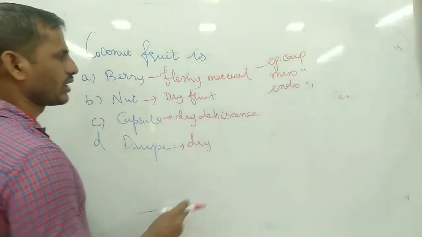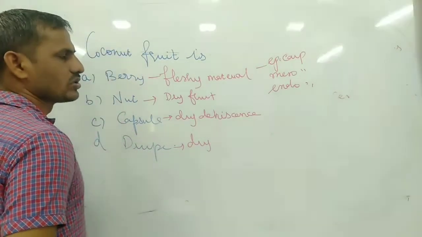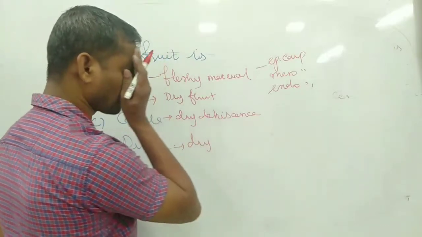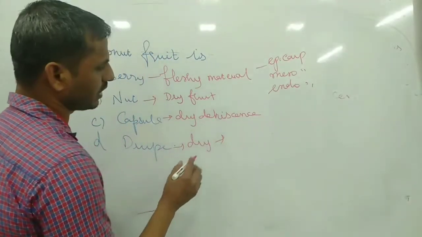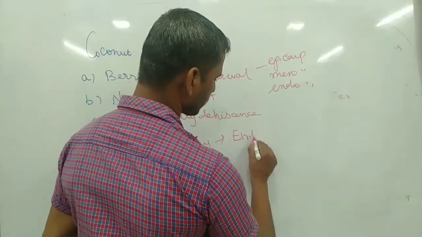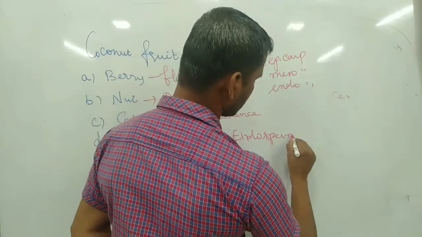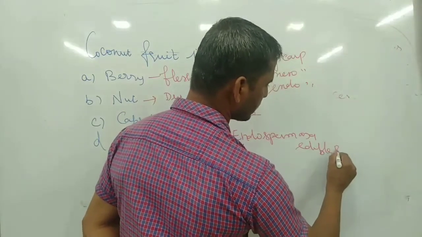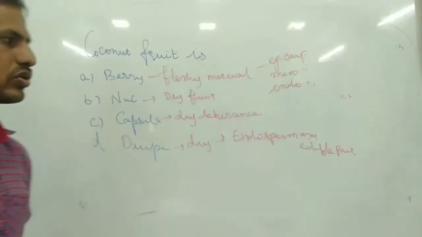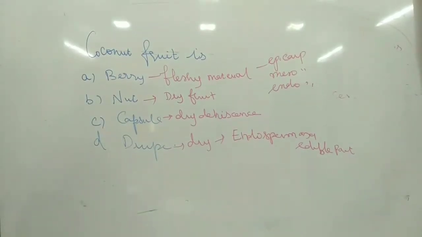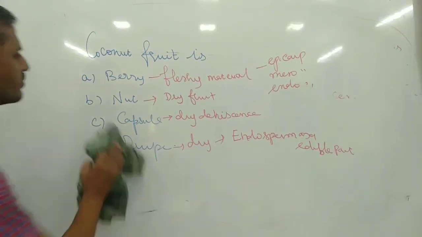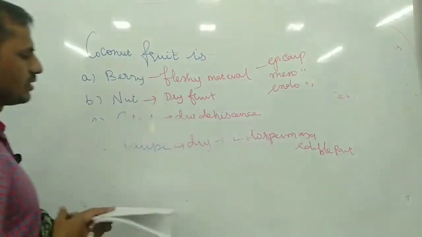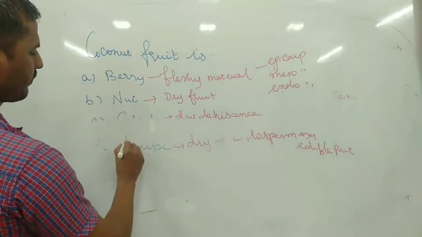So this is very common in coconut, a dry fruit which also has three layers, called coat material. In the drupe fruits, we normally use the endosperm as the edible part, whether coconut or tender coconut. So the answer is drupe. The coconut fruit is a drupe.